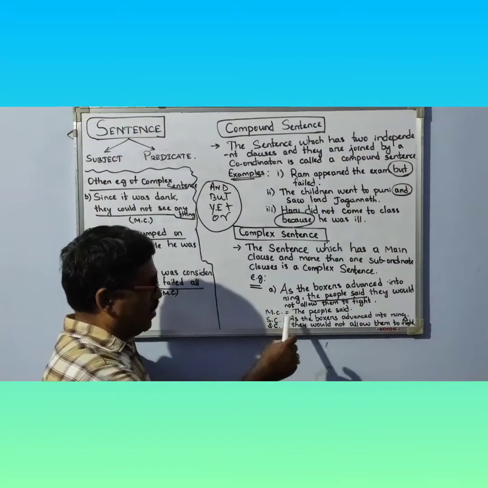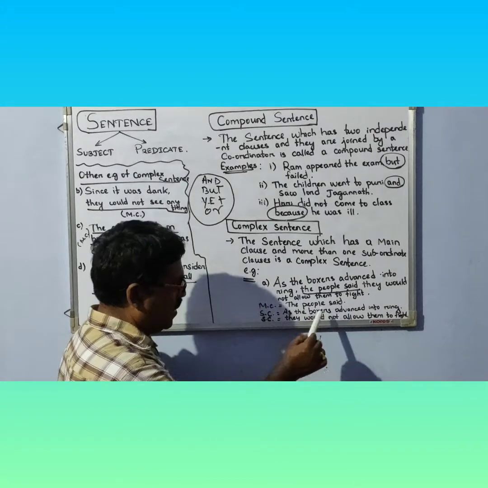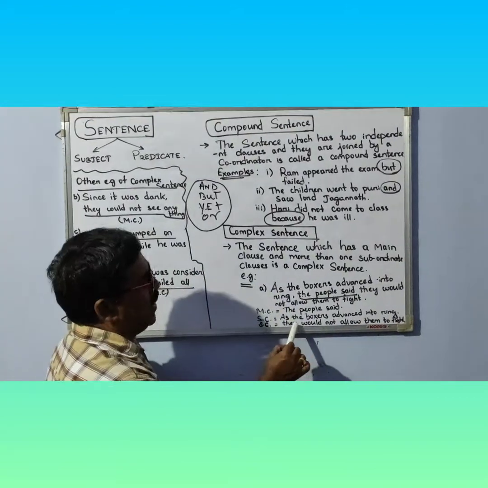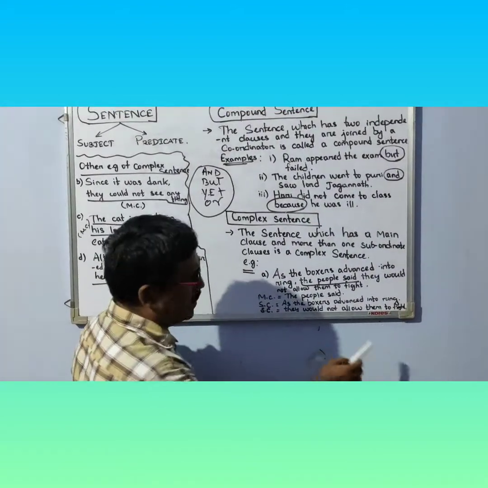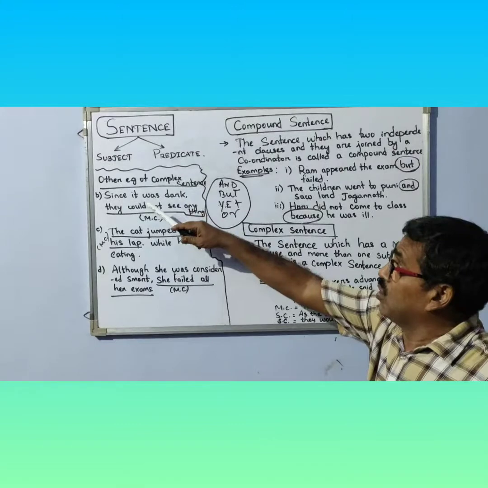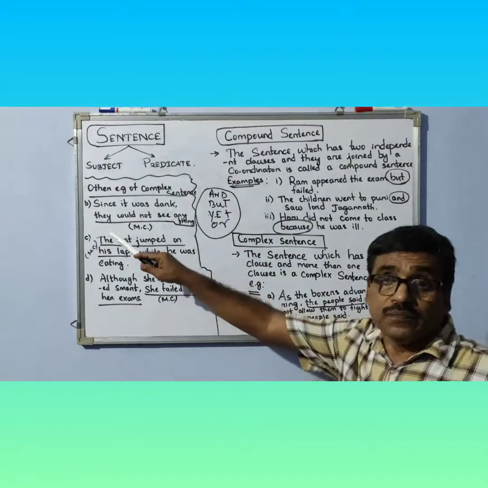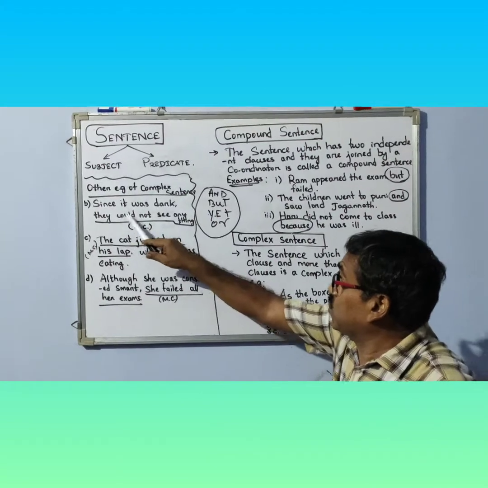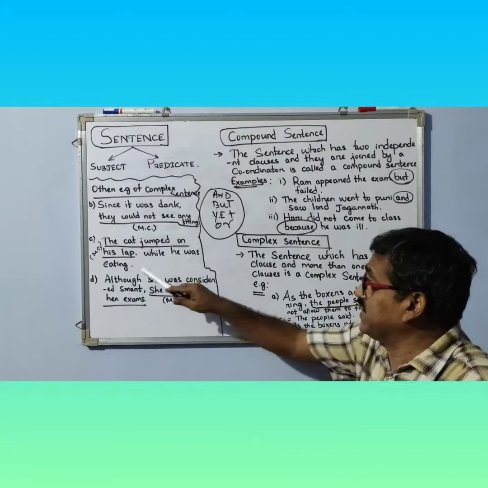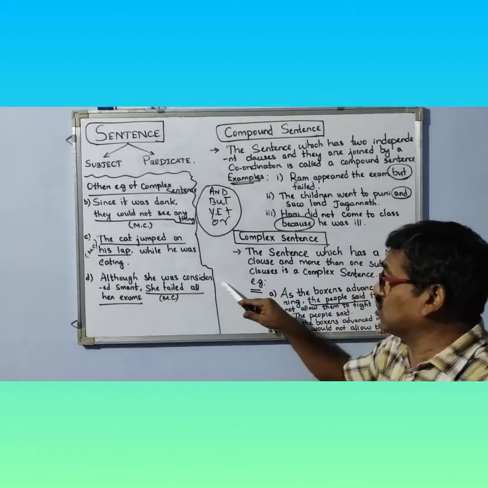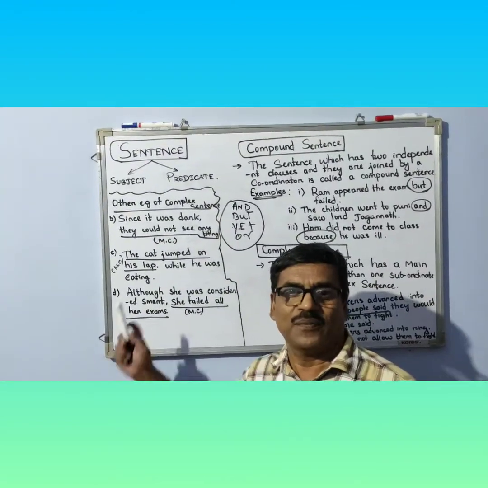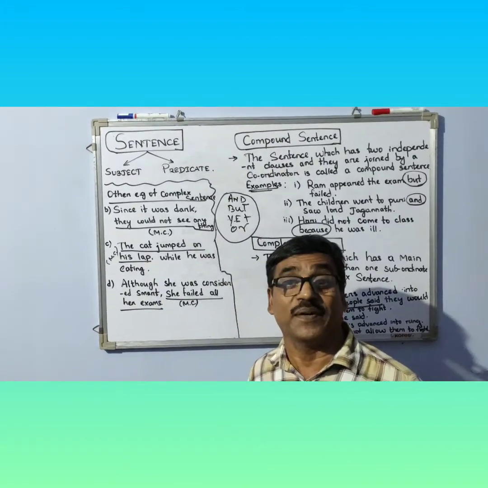In this example, the main clause is "the people said", and there are two subordinate clauses: "As the boxers advanced into the ring" and "they would not allow them to fight." Besides this example, there are also other examples of complex sentences. Since it was dark, they could not see anything. The cat jumped on his lap while he was eating. Although she was considered smart, she failed all her exams. From the above examples, you will be very clear about the main clause and the subordinate clause.